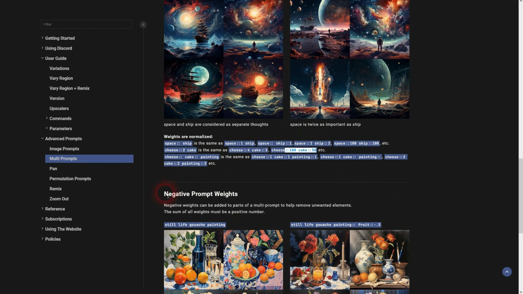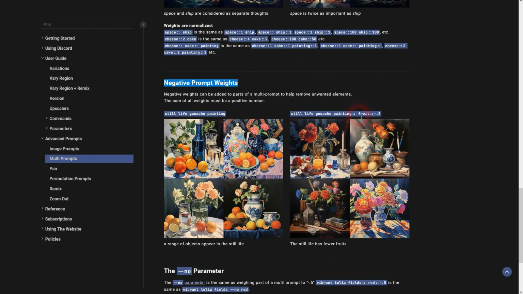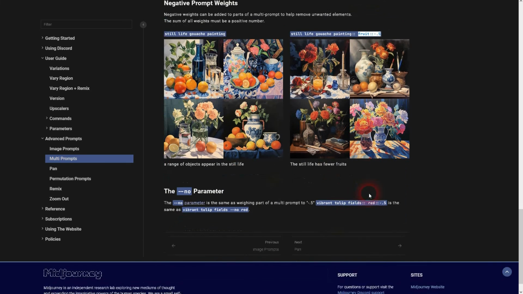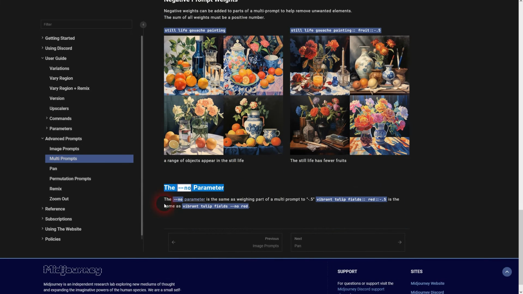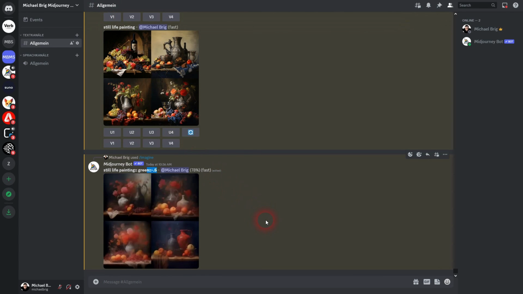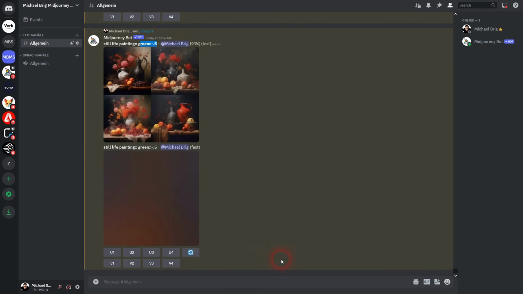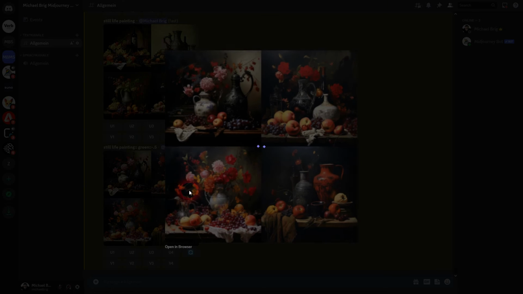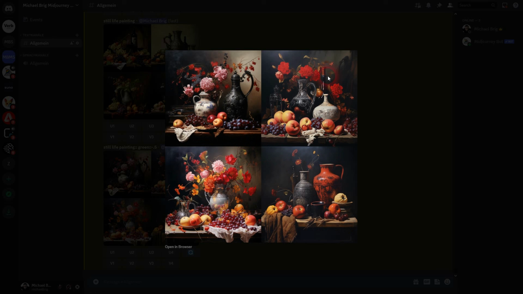In the documentation you can see right here negative prompt weights. Here we have a still life painting, and the second one has a negative weight for fruit. And this way of writing it, so double colon minus 0.5, is the same as using the no parameter. It will not get rid of the greenish color in our example entirely. As you can see in the example, it hasn't even gotten rid of all of the fruits, but it's certainly going to reduce the amount of green that we've got. Let's check the results. So there's still a little bit of green here, but it's not very prominent anymore. Definitely less green in there as with our previous example.